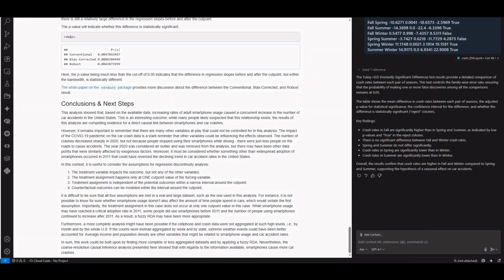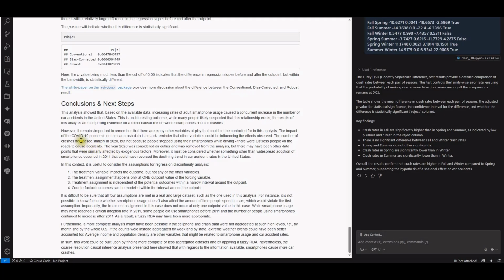So in conclusions, the analysis shows that based on the available data, increasing rates of adult smartphone usage cause a concurrent increase in the number of car accidents in the United States. This is an interesting outcome, while many people likely suspect the relationship exists. The results of this analysis are compelling evidence for a direct causal link between smartphones and car crashes. However, it remains important to remember there are many other variables at play that could not be controlled for in this analysis. The impact of the COVID-19 pandemic on the car crash data is a stark reminder that other variables could be influencing the effects observed.